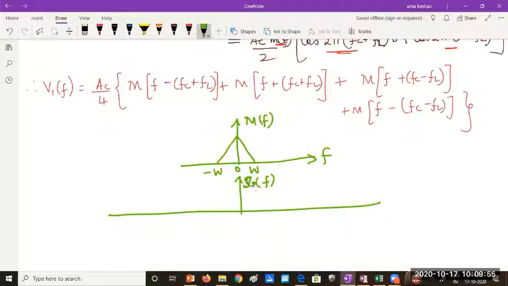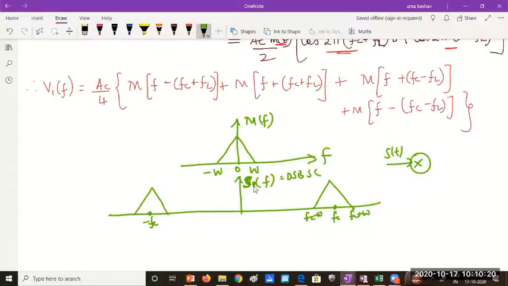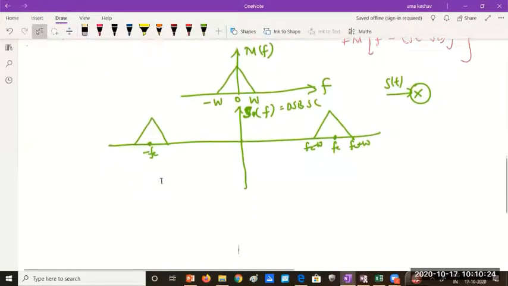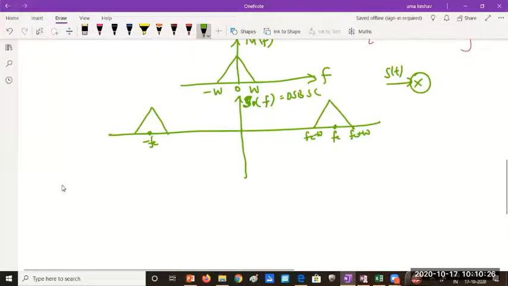What was your DSB-SC signal? S of F. This was the DSB-SC, this is the input. DSB-SC is centered at FC, and you will have FC minus W to FC plus W. Similarly on this side, minus FC. This is the input signal. So whatever input I gave to the product modulator, that signal I'm writing S of F. What next? Next is V1 of F.